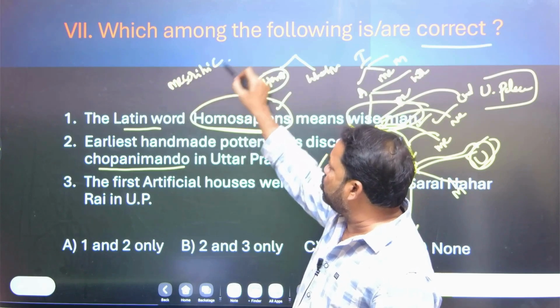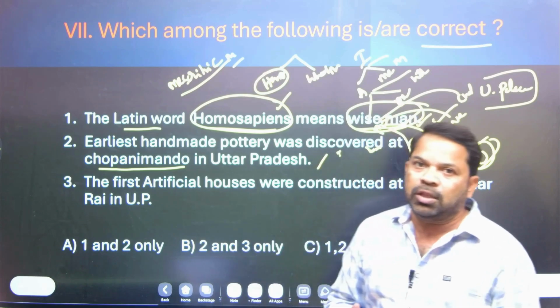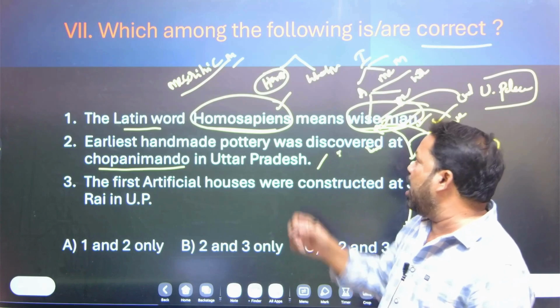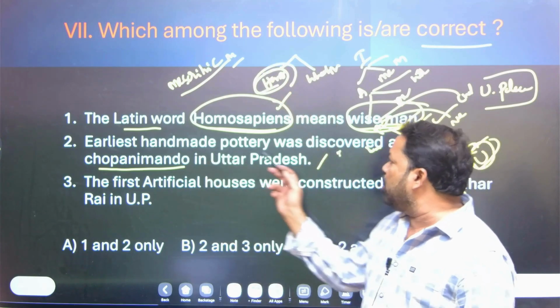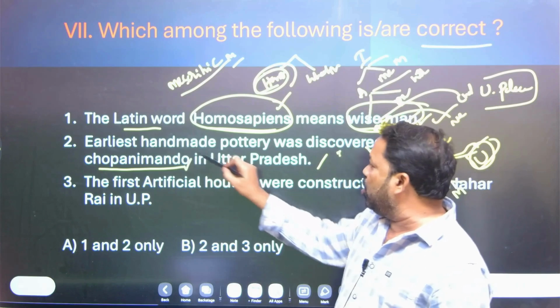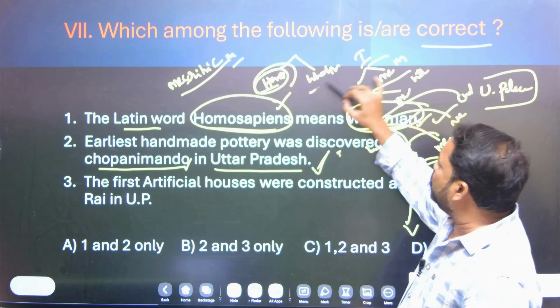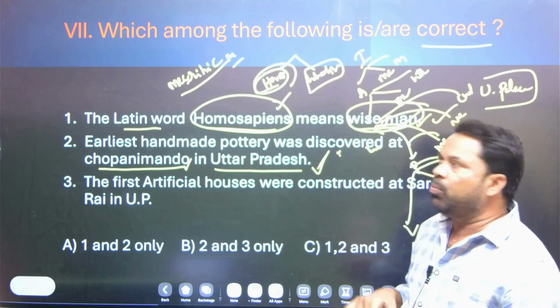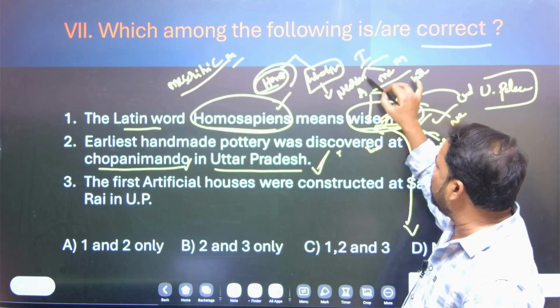The credit goes to Mesolithic man, and you know very well, Paleolithic man had no idea of making pottery. The earliest handmade pottery was discovered at Chopani Mando in Uttar Pradesh. Right statement.